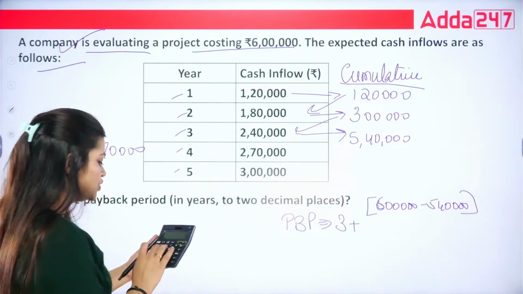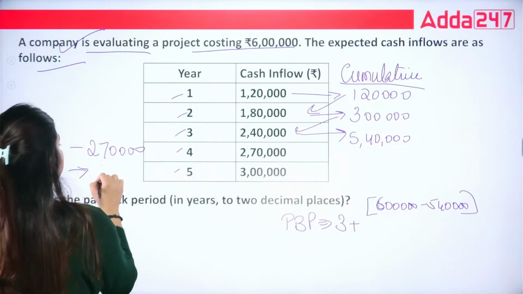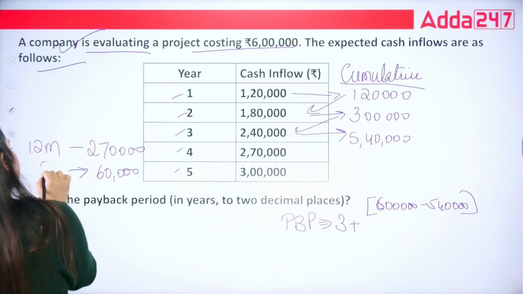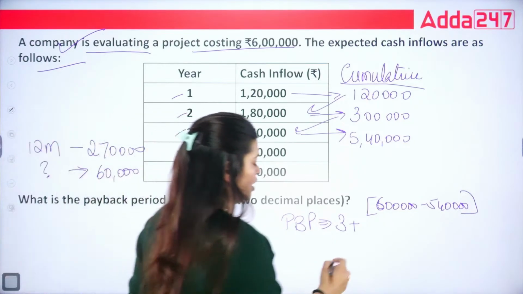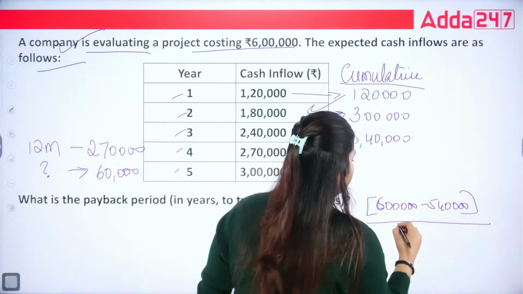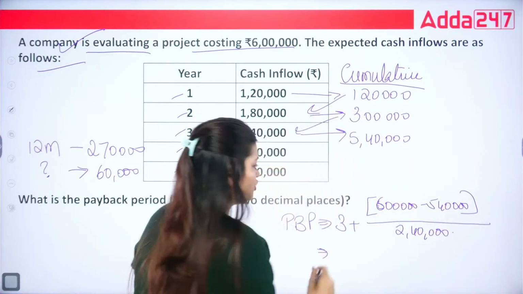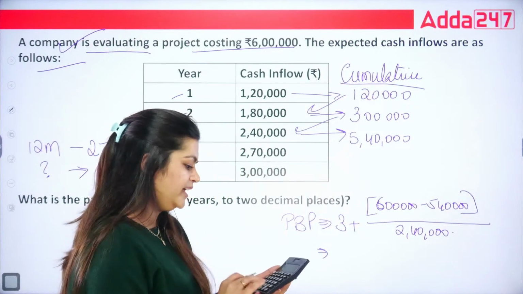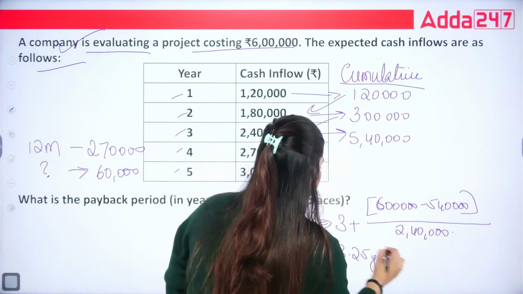So 6 lakh minus 5,40,000 is going to be 60,000. So we want only 60,000, and in how many months can we recover it? That is what we need to find out. So 60,000 divided by 2,40,000, and the answer is 3.25 years.